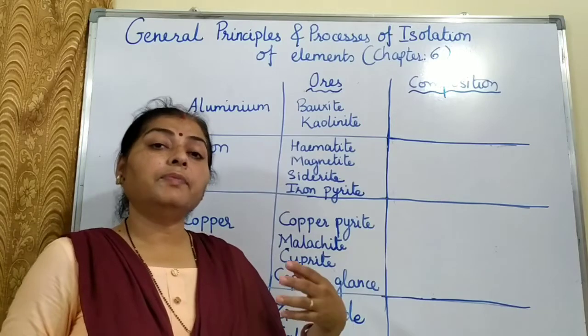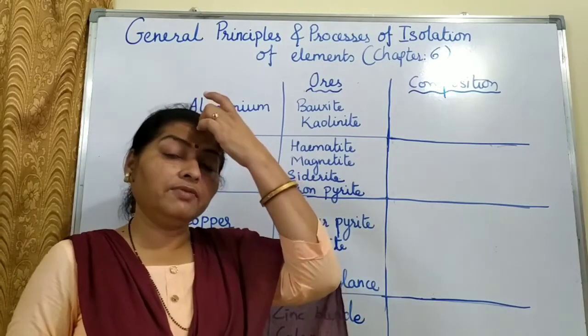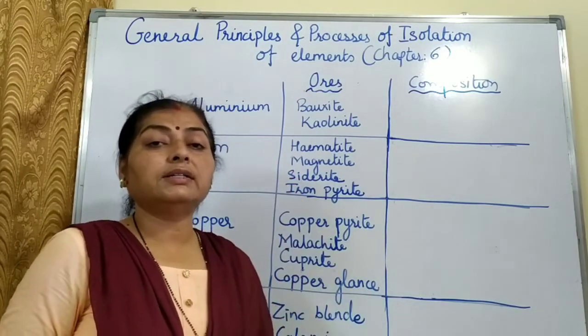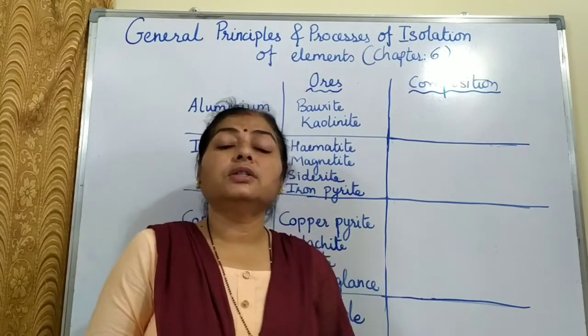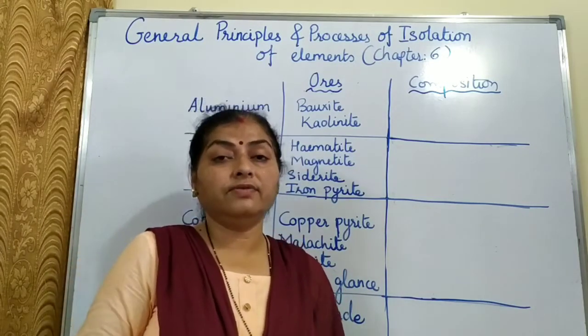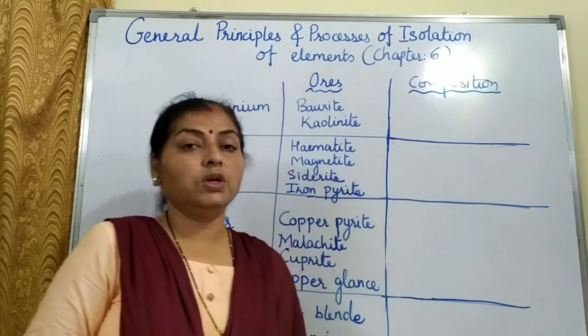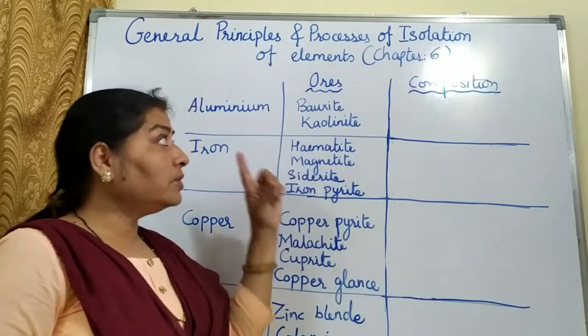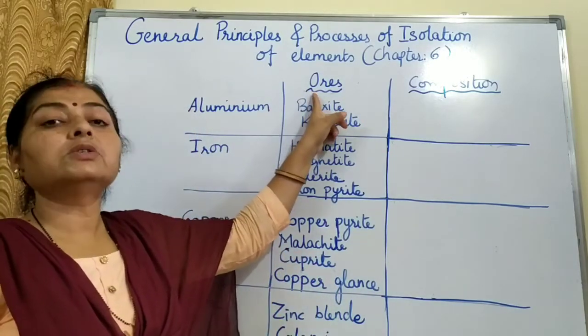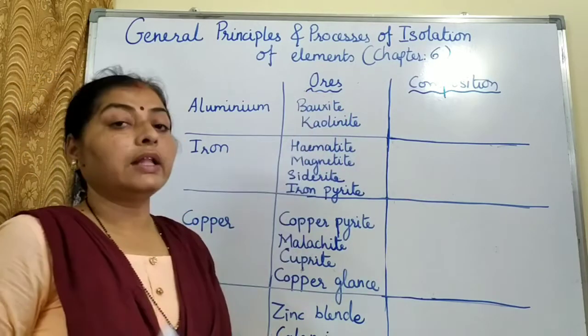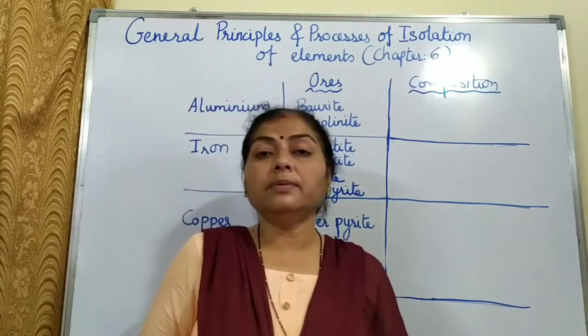Also, some metals are present in different compound forms in different minerals. So such minerals are used from which the metal can be extracted feasibly. It is feasible to do so. So only those minerals which are utilized to extract the metal are known as ores. So that is the difference between an ore and a mineral.